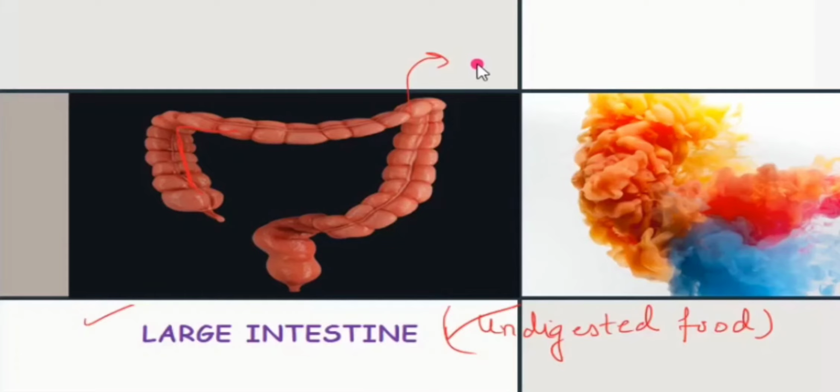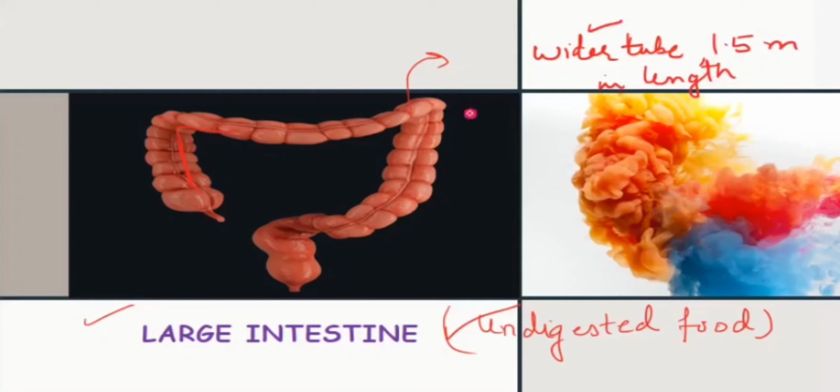So the large intestine is a wider tube and is about 1.5 meters in length. It is shorter than the small intestine. As it is wider, that's why its name is the large intestine. Clear? So what is the basic function?